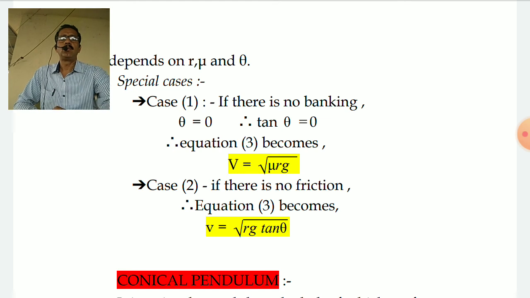The equations will turn out to be what we have proved earlier: in case 1 you had v is equal to root of mu r g, and in case 2 you had v is equal to root of r g tan theta.